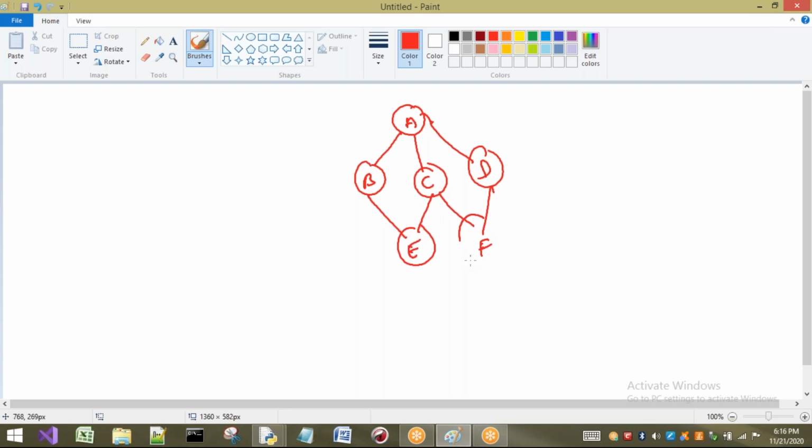Let us take F here. This is the concept of multiple inheritance. Next, I will take here some G. Here we can consider A, C, E, F or A, B, E, F. This is multi-level inheritance.